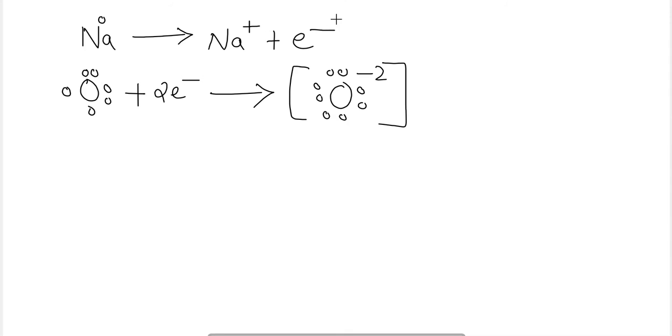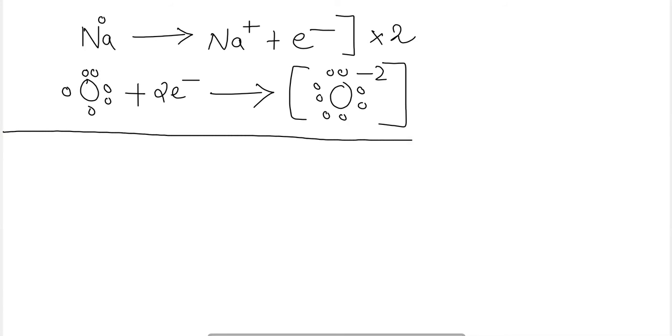But here in the case of sodium, only 1 electron is being released. So we will multiply the above equation by 2 to obtain 2 electrons, and these 2 electrons will cancel out.